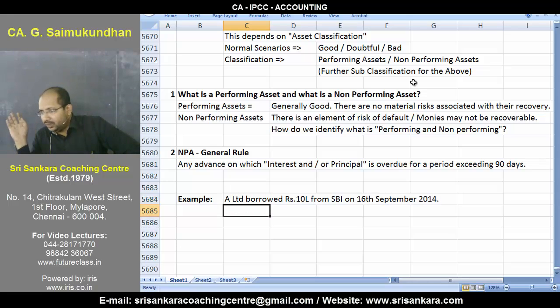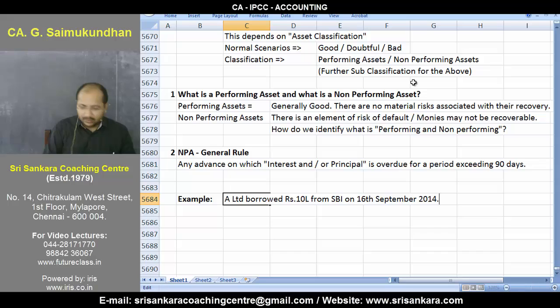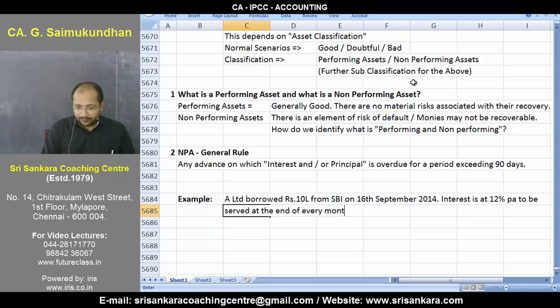This is your deal. A Limited borrowed 10 lakhs from SBI on 16th September 2014. Let's say interest is around 12% per annum, to be served at the end of every month.